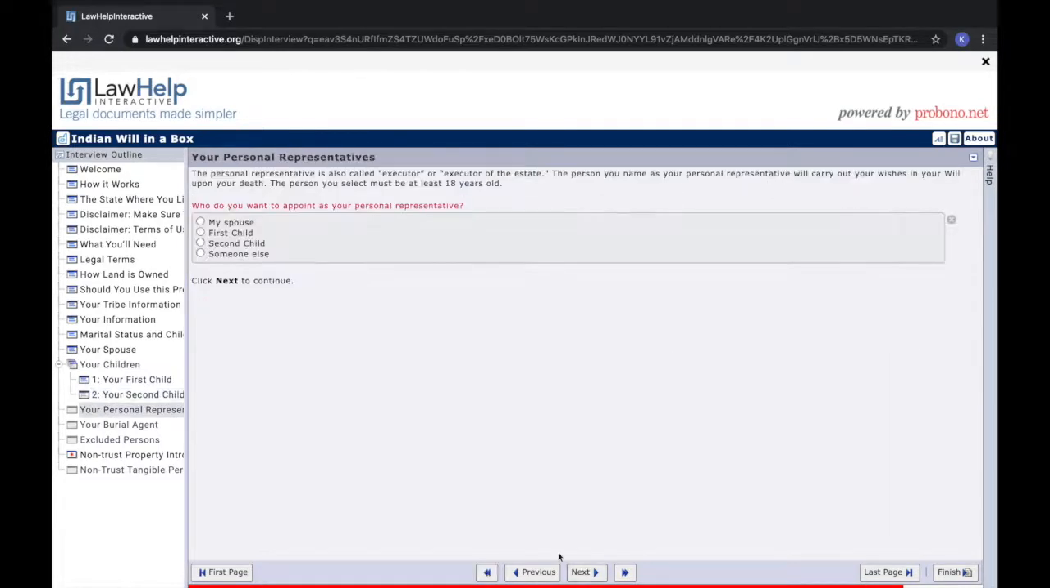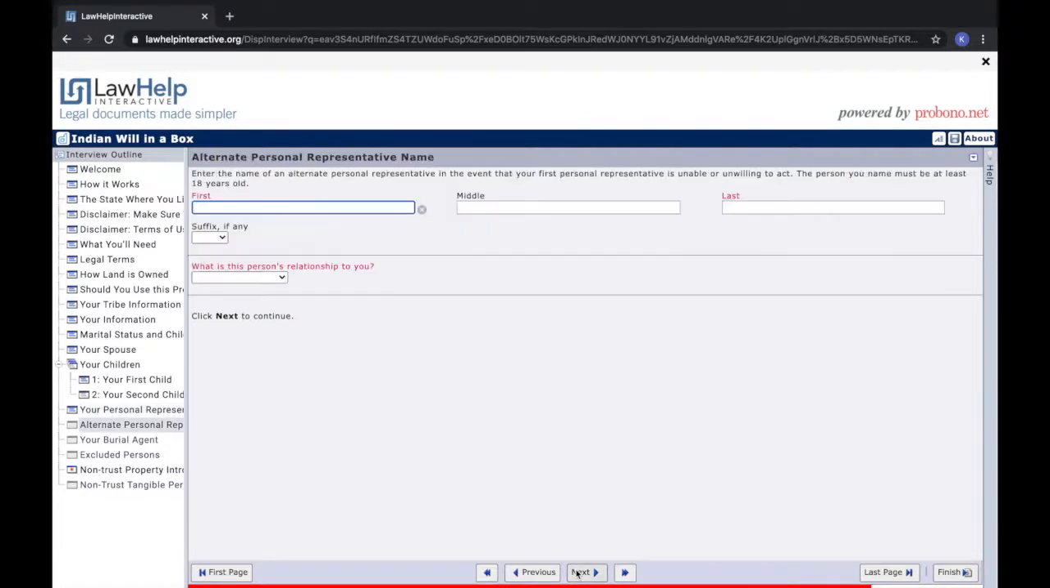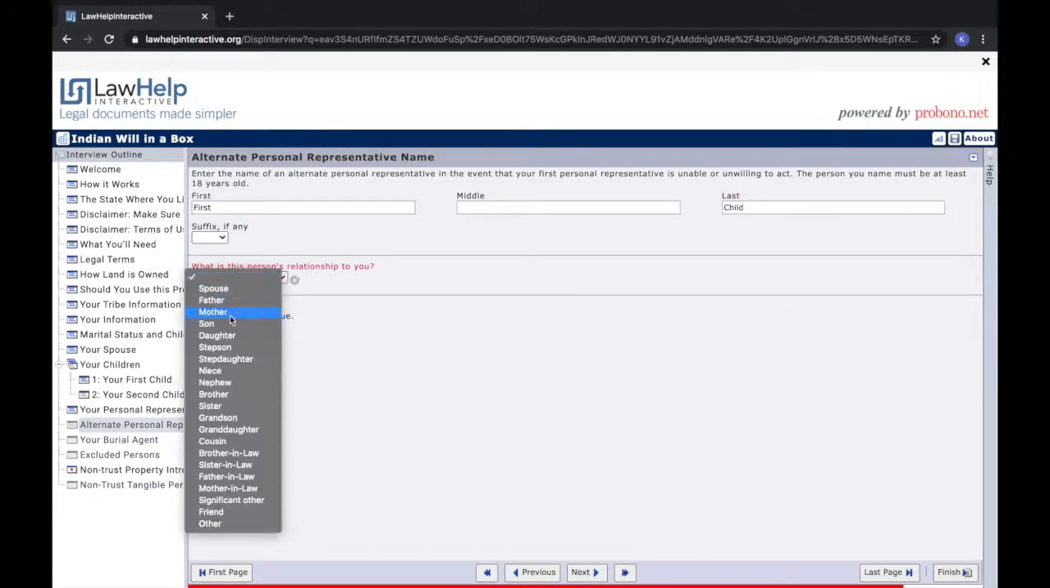Once you've filled out the information for your family, you'll select your personal representative, the person who will carry out the wishes you outline in your will. You can name anyone in your family or anyone that you'd like. I will appoint my spouse as my personal representative. Then, you will select an alternate personal representative, in case the first person you select is unable or unwilling to act. I will name my first child, but you can name anyone you'd like and select their relation to you.